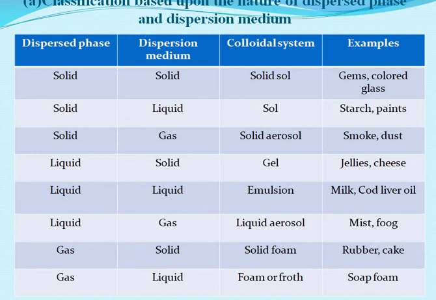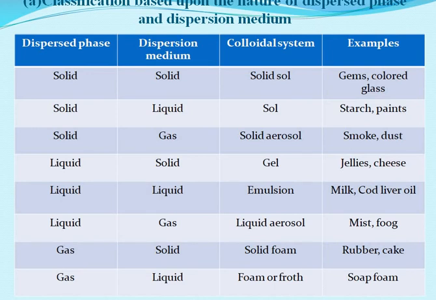Now, if the dispersed phase is a solid and dispersion medium is also a solid, we call that colloidal system a solid sol. Examples are colored gems, stones, colored glass, etc. Now, if the dispersed phase is a solid and the dispersion medium is a liquid, we call such system generally a sol.